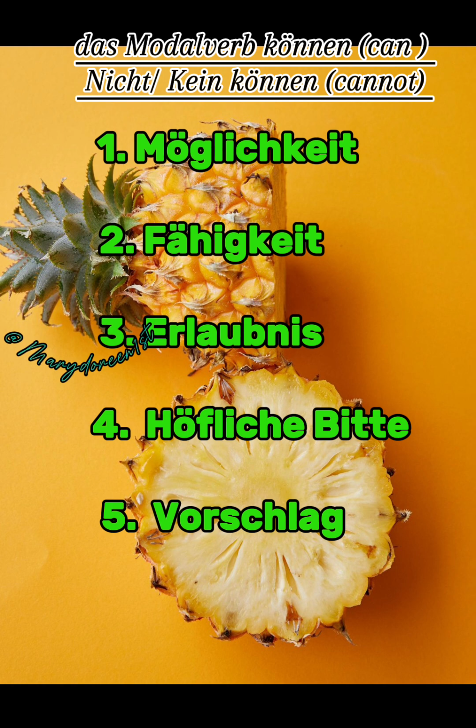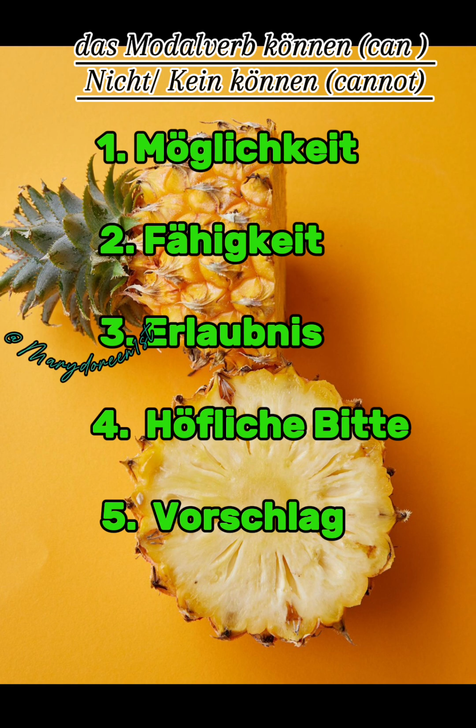The verb können can be used to express the following: Möglichkeit, showing possibility of doing something; Fähigkeit, one's ability or capability of doing something; Erlaubnis, you can use the modal verb können to show that something is allowed. When you say nicht erlaubt or kein erlaubt, it means that thing is not permitted or not allowed. Höfliche Bitte is polite request. With modal verb können, you can ask somebody something politely. Vorschlag, making a suggestion. With this modal verb können, you can suggest something to someone.